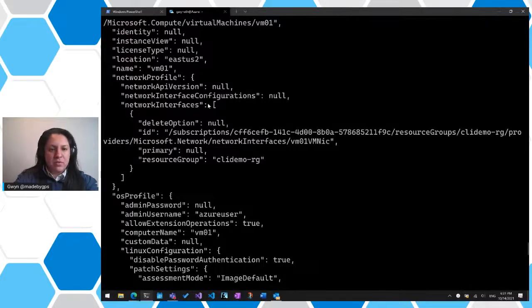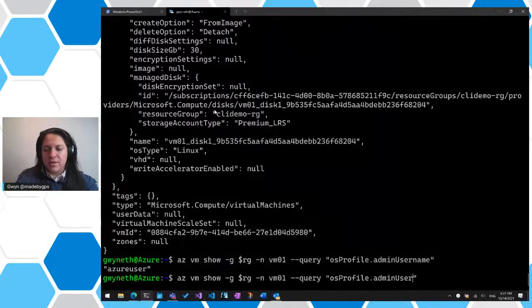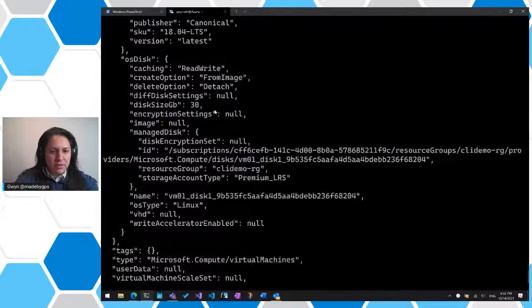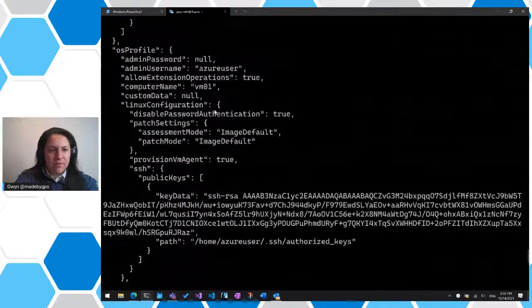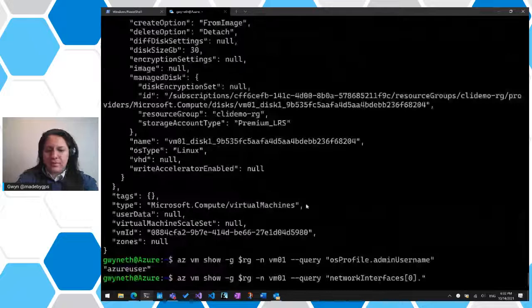So if I go into network interfaces, we'll provide it the first one, which would be 0. And then we want it to get the value of, I don't know, ID.